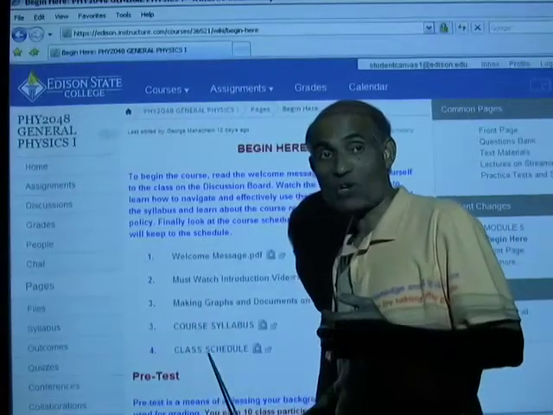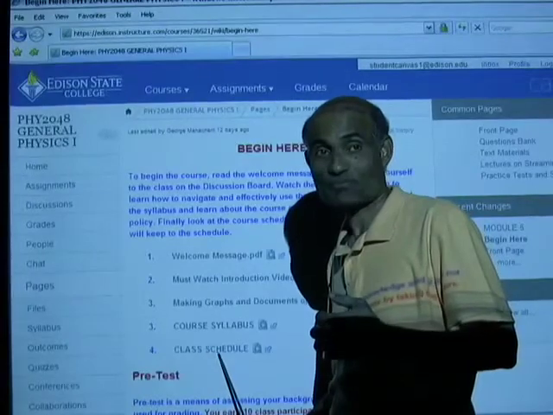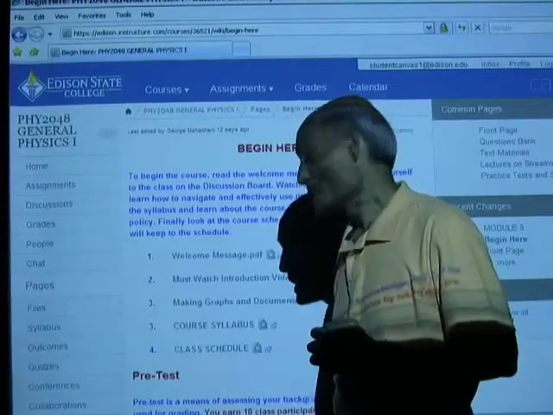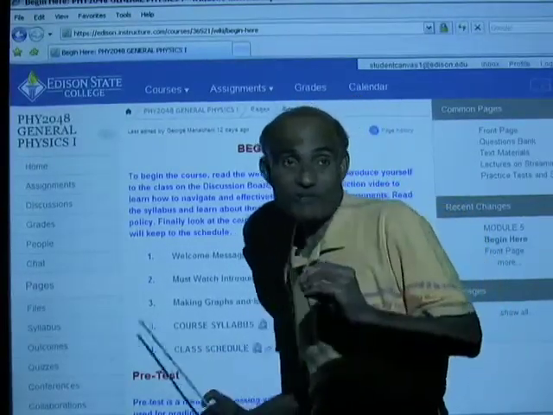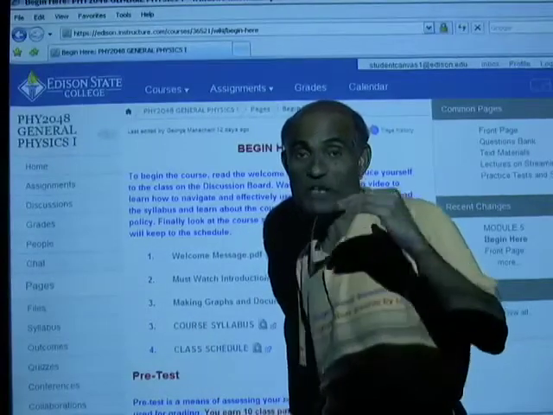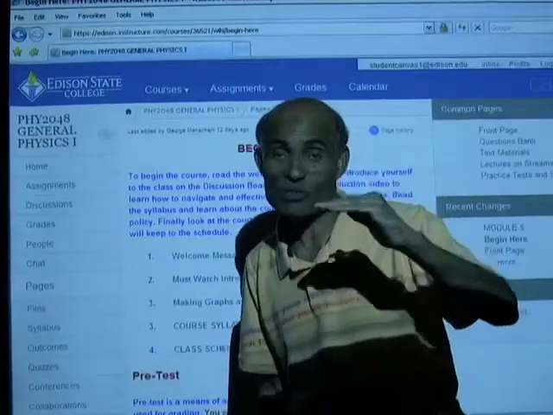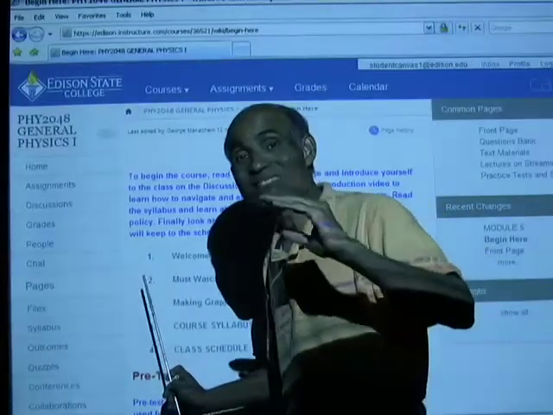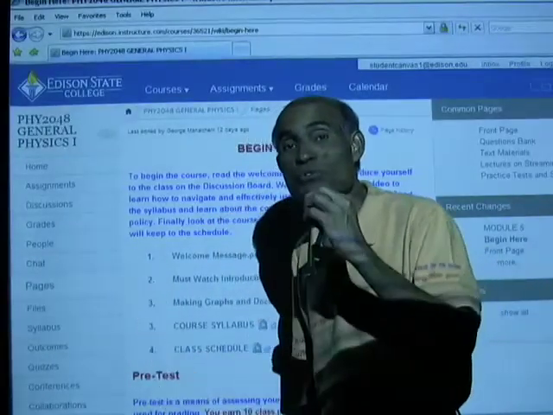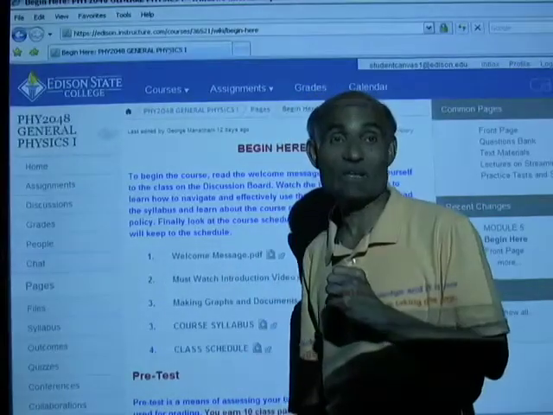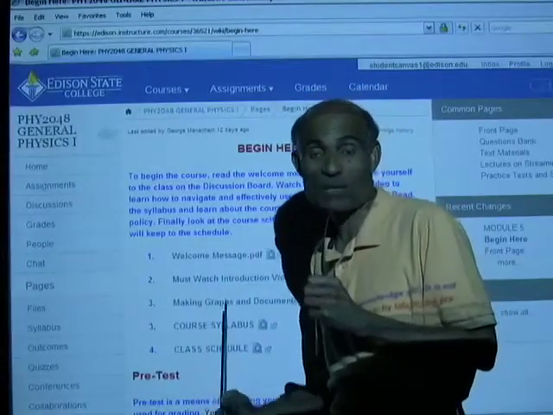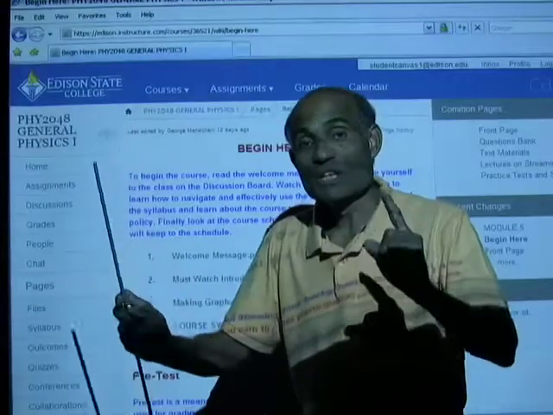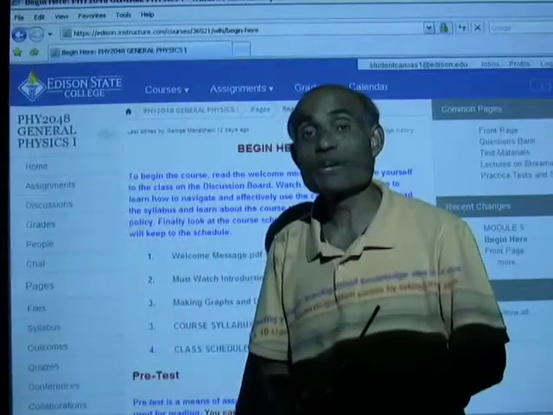And finally, you have a course schedule. Well, the class schedule is part of the syllabus actually, and it gives you the deadline for the tests and assignments and what are the lessons that you need to actually do each week. So go through that schedule carefully, print it out and keep it at a place where you can actually see it all the time.